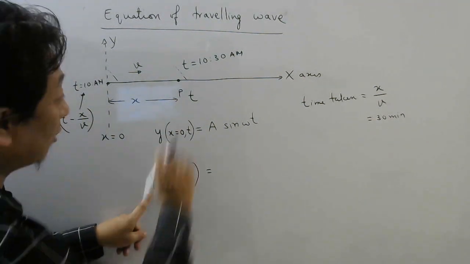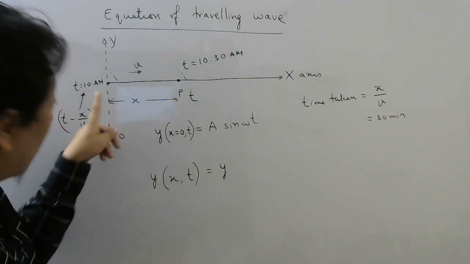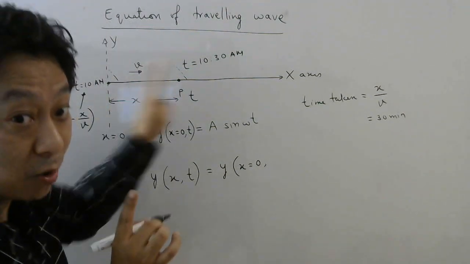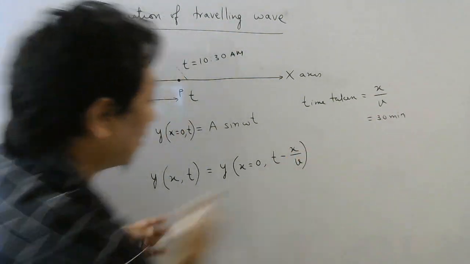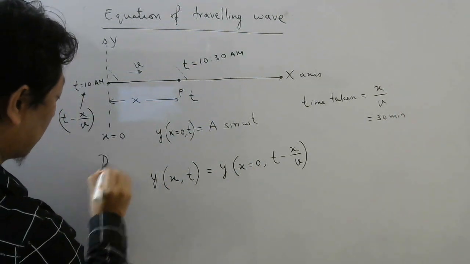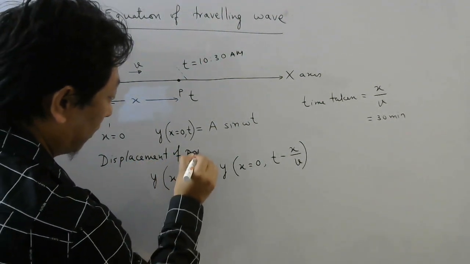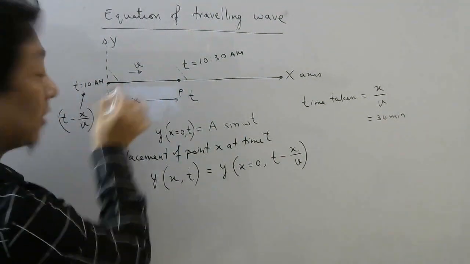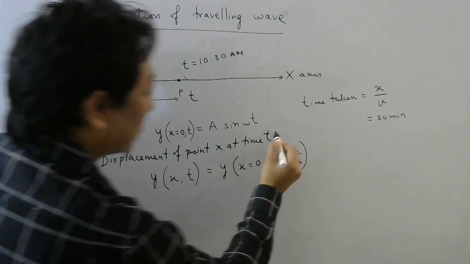So the displacement that you want here at time t was the same here at what position? x equal to 0, at what time? Not t, because it was done previously. So t minus x by v. This is the equation you guys must understand. So how to write this in words? Displacement of point x at time t was created here. Whatever was created, the same is reaching here. Same only is reaching, right? So it must be equal.